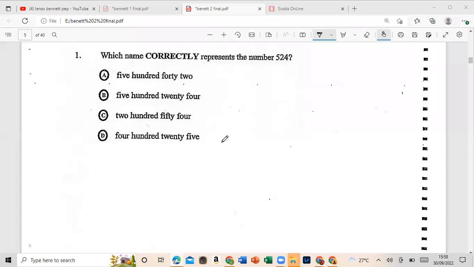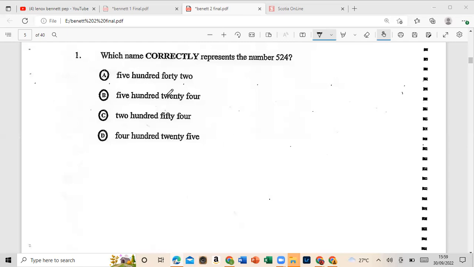Number one says, which name correctly represents the number 524? A says 542, B 524, C 254, and D says 425. So guys, just type in one. If it's A, you put A. If it's B, you put B. So 1B if B is the answer, 1C if C is the answer. Let's get right into it.